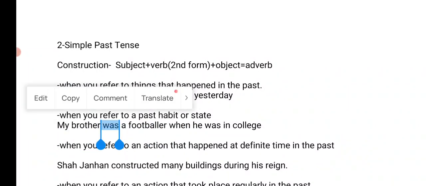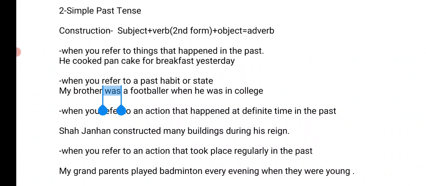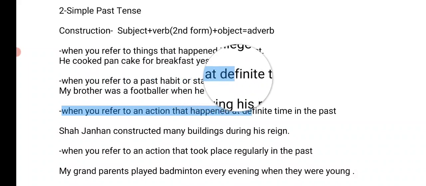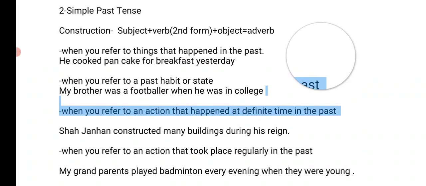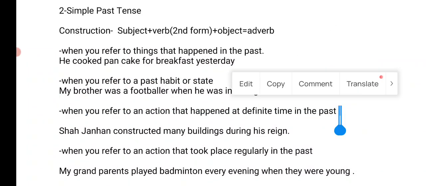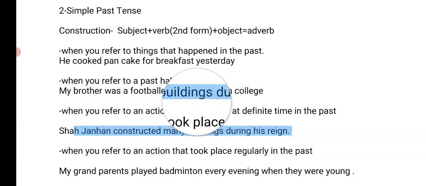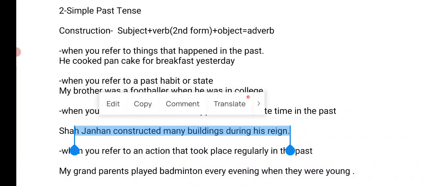My brother, so we use was to denote past tense. My brother was a footballer when he was in college. And then when you refer to an action that happened at a definite time in the past, for example, Shahjahan constructed many buildings during his reign.